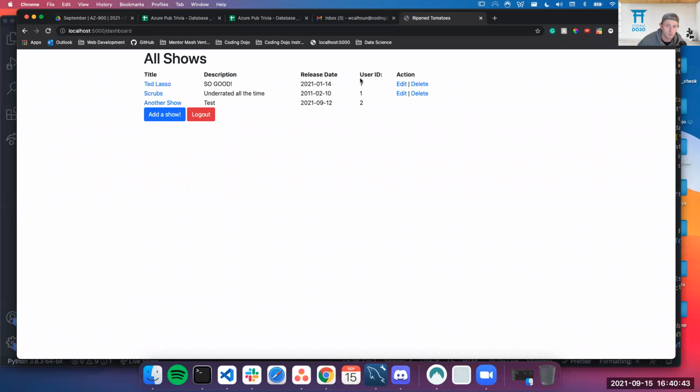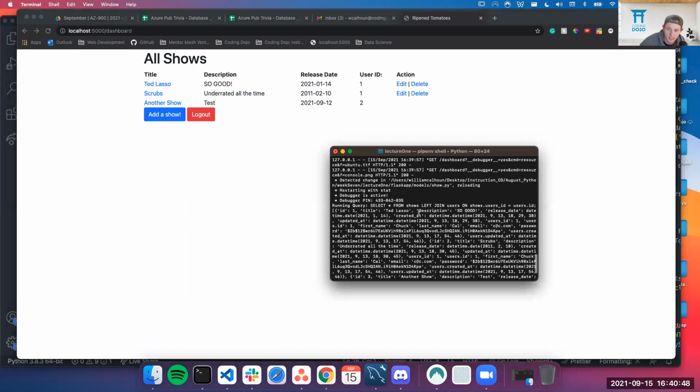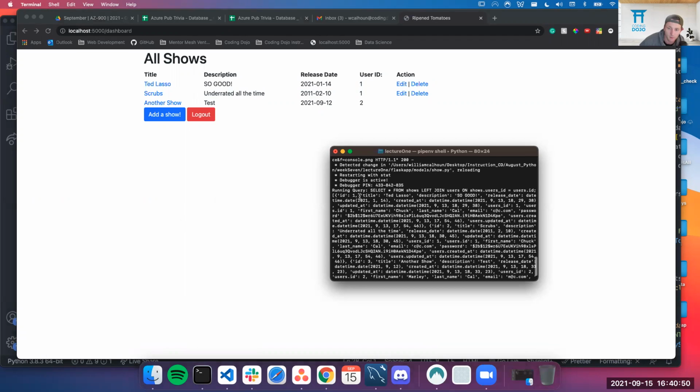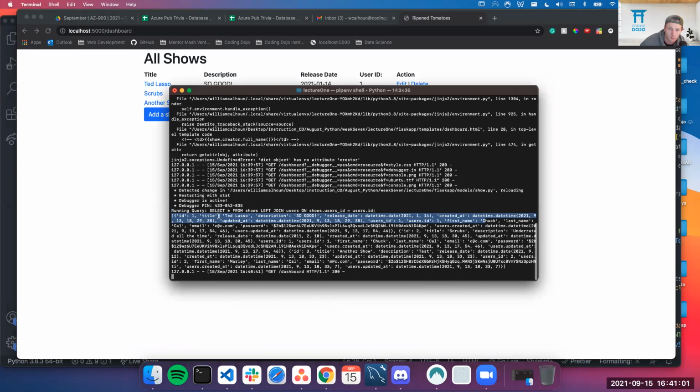Okay, so this is working, right? It works the exact same. And if I look at this, I have all this data. In theory, because I'm iterating through, if I wanted to get the first and the last name, I could do something like this, right? I have this ID of 1, this whole thing is one dictionary, where I've got an ID, a title, a release date, et cetera. Okay, that makes sense. And if I were to say first name, you can see first name is a key in this dictionary.